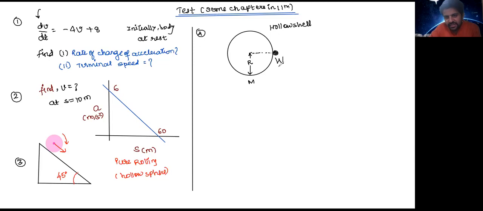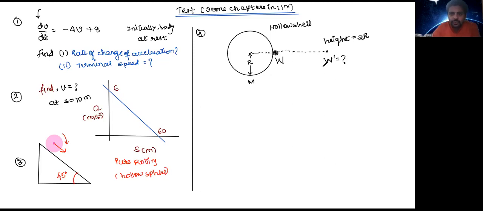Suppose we take this object to a height of 2r. What will be its new weight, right?